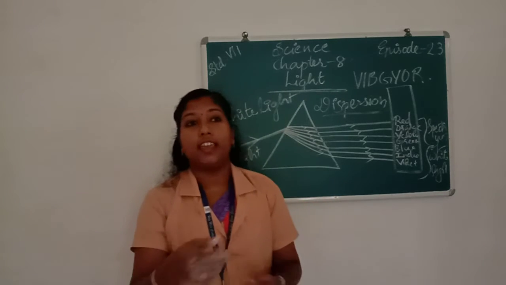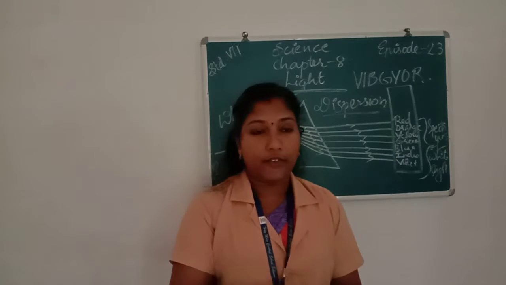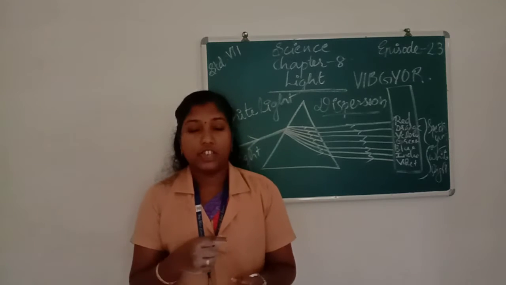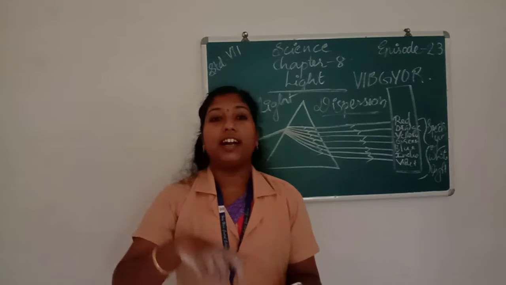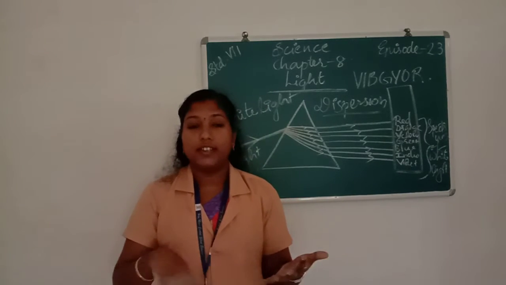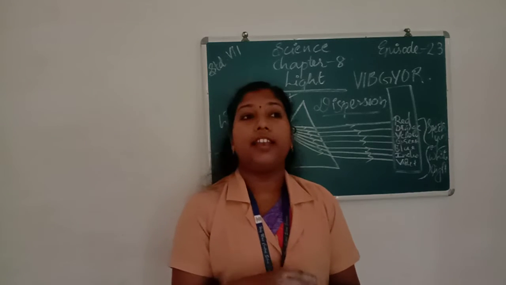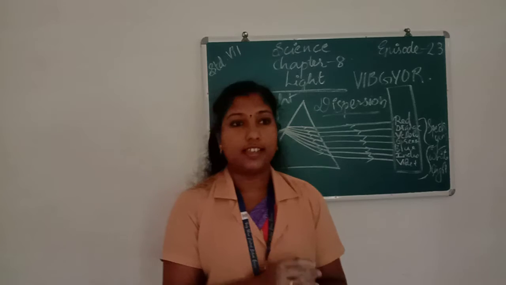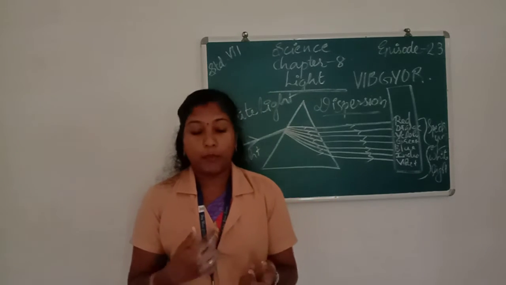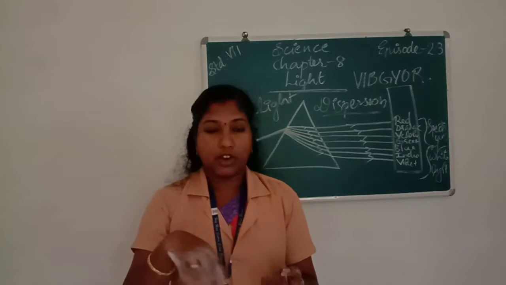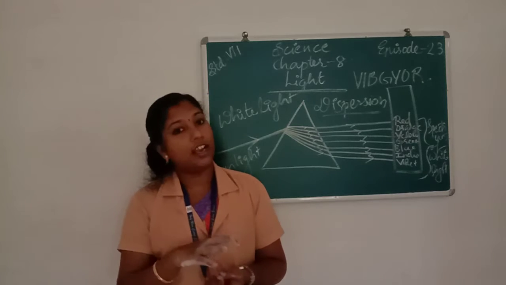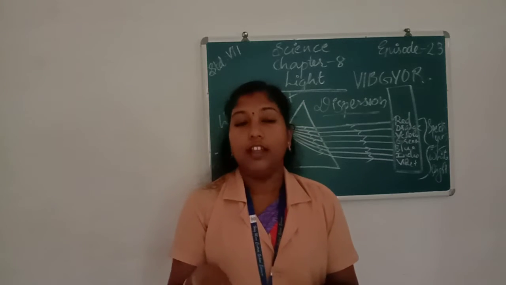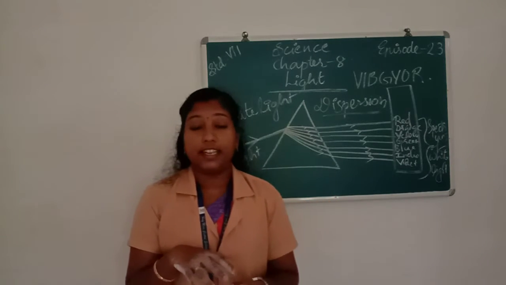First of all, we take a cardboard in the shape of a disc, and we divide the disc into 7 bands and color the 7 colors into the color disc. Then if we move the disc slowly, we can see the 7 colors present in the disc.